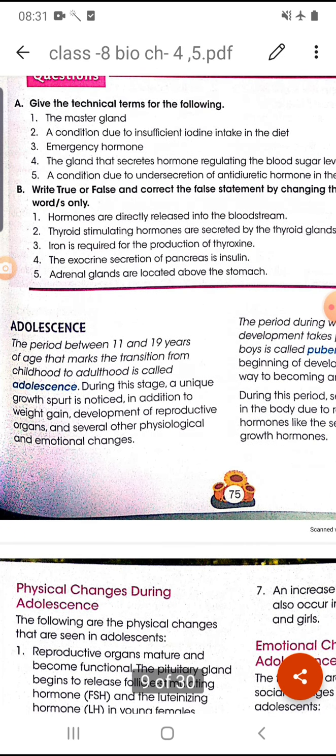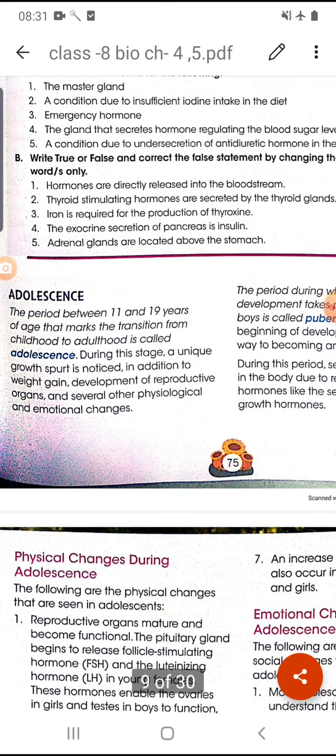That is known as the adolescence period. During this stage, unique growth occurs. In addition to weight gain, there is development of reproductive organs also, and several other physiological and emotional changes occur at that time.